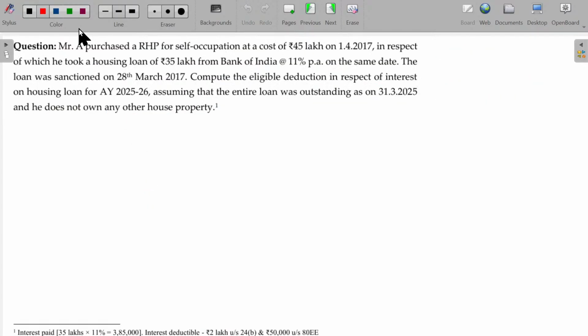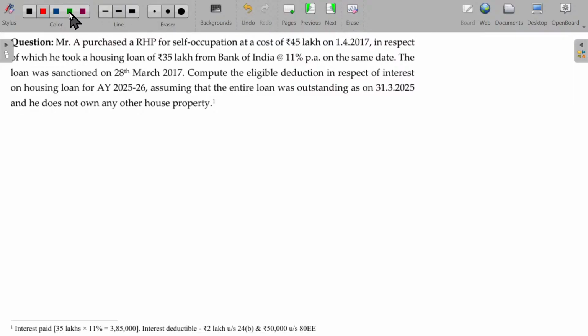Now let's try to finish up this one first of all. A purchased a residential house property for self-occupation at a cost of rupees 45 lakhs on 1/4/2017, in respect of which he took a housing loan of rupees 35 lakhs from the Bank of India at the rate of 11%. The loan was sanctioned on this date. Okay, so though he purchased on 1/4/2017, the loan got sanctioned before the end of the previous year.